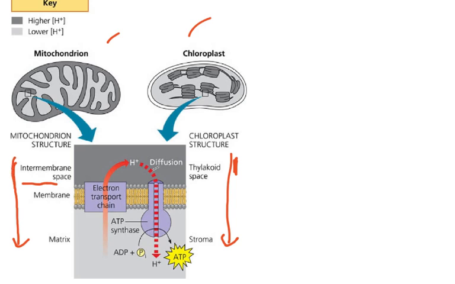In the mitochondria, they move from the intermembrane space to the matrix, while in the chloroplast, they move from the thylakoid space into the stroma through the ATP synthase molecule. And you can see this is the ATP synthase molecule and this is the formation of ATP. So everybody has to be very clear in this comparison.